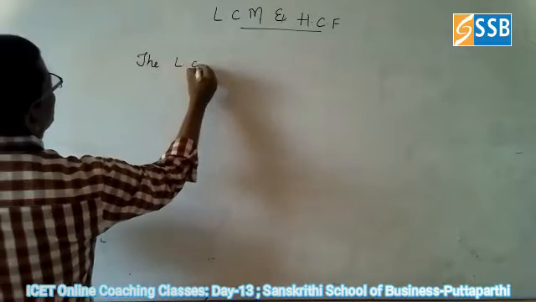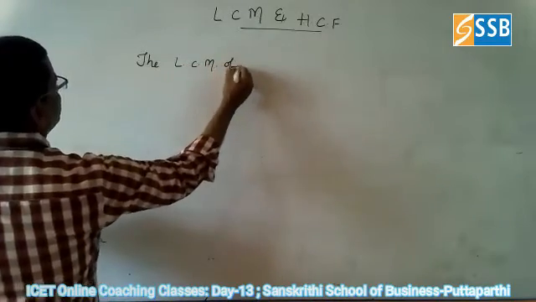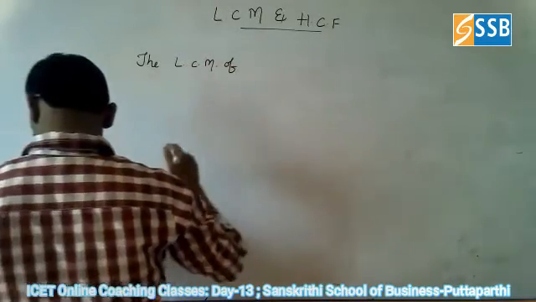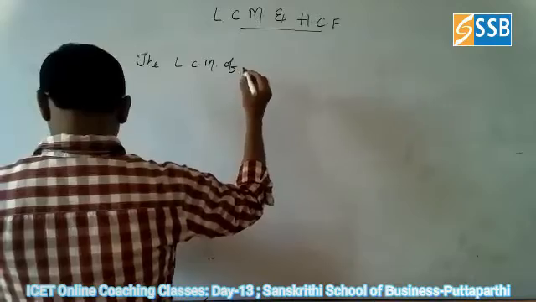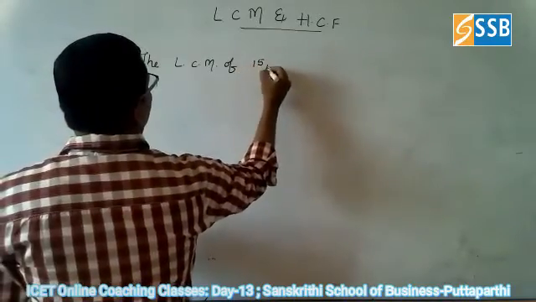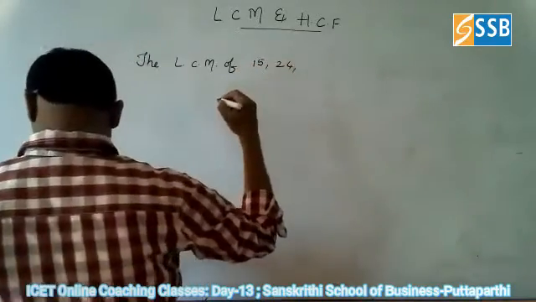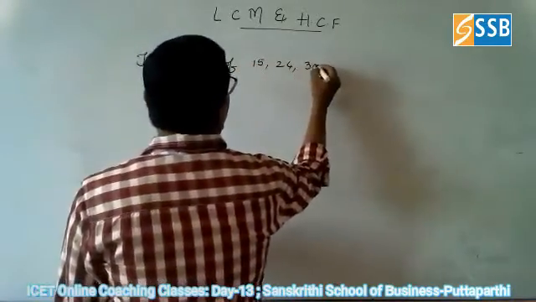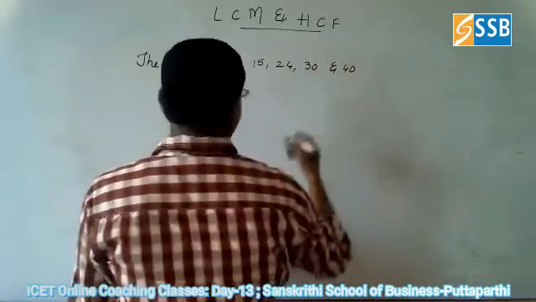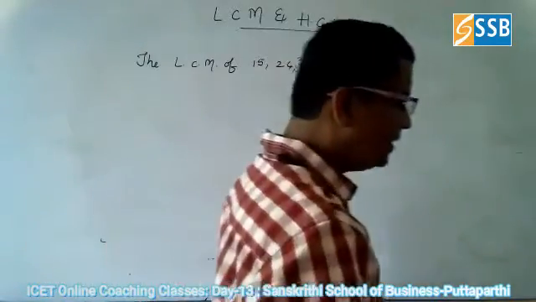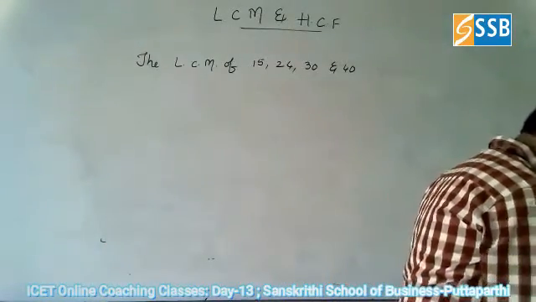The least common multiple of 15, 24, 30 and 40. Find the least common multiple of these 4 numbers.